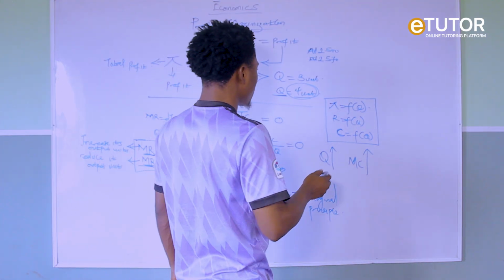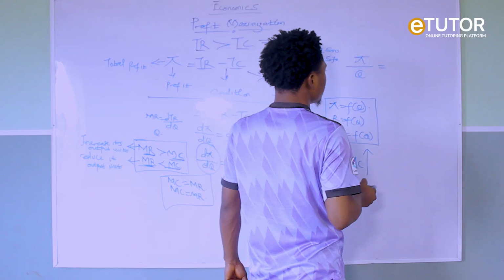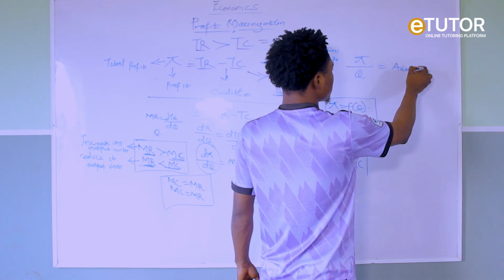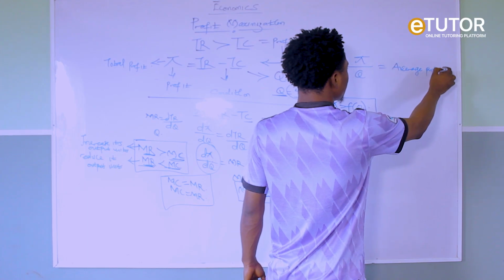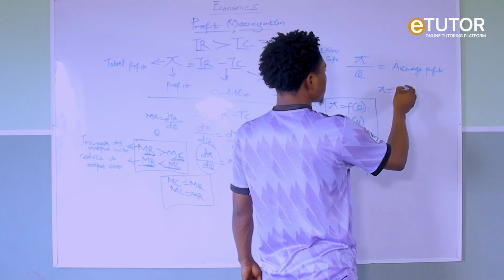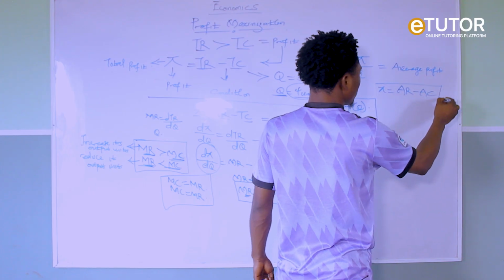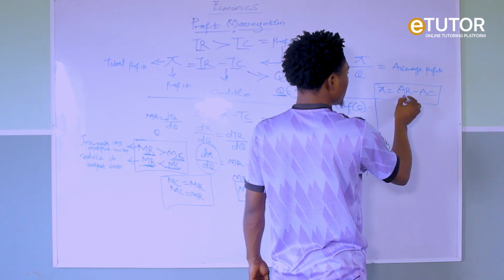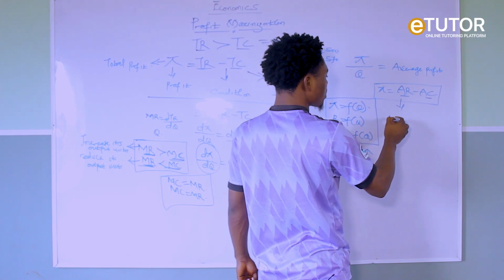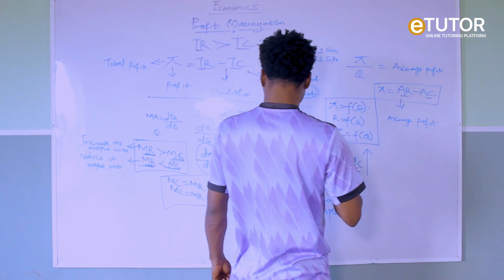But when a firm's total profit is divided by the quantity, this gives the firm's average profit. So the average profit of the firm will now be average revenue minus average cost. So another condition to determine profit is when average revenue is greater than average cost. For this one, we get the firm's average profit. So these are some of the conditions.